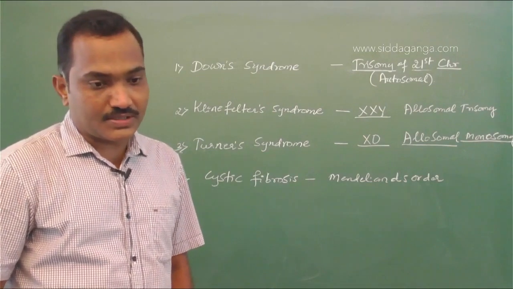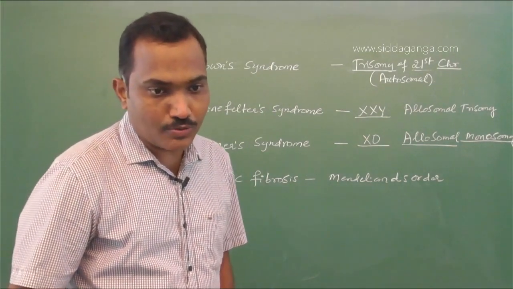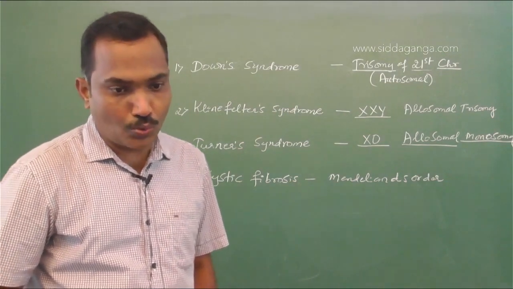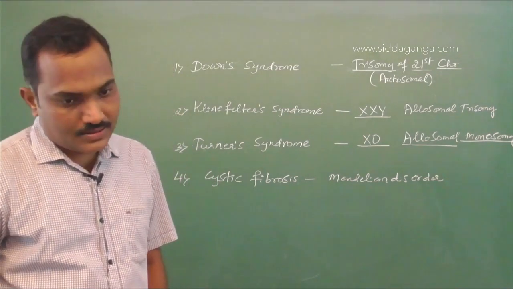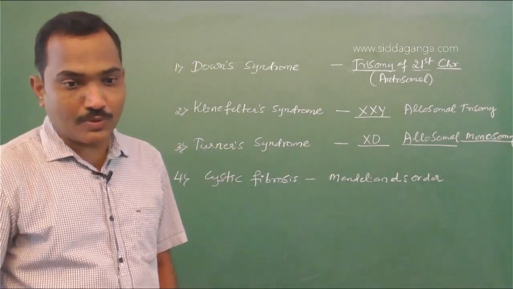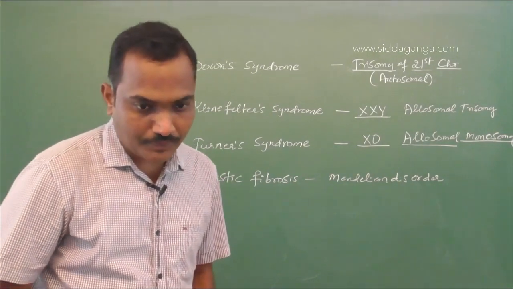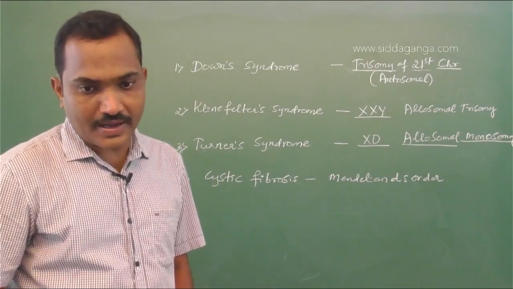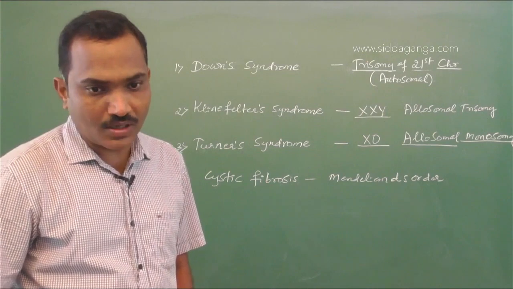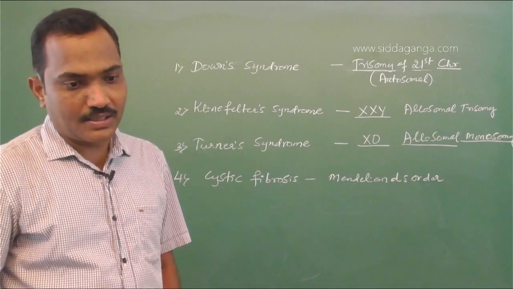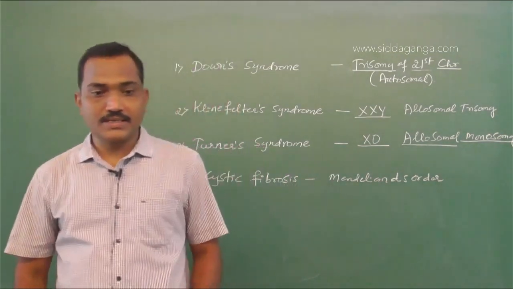So C and D remain. Then allosomal trisomy matches with Klinefelter syndrome, 2 with R. Again there is confusion between C and D. Next, the third option, allosomal monosomy, that is Turner syndrome, third matches with P. So obviously the answer should be D. So option D is the right answer here.